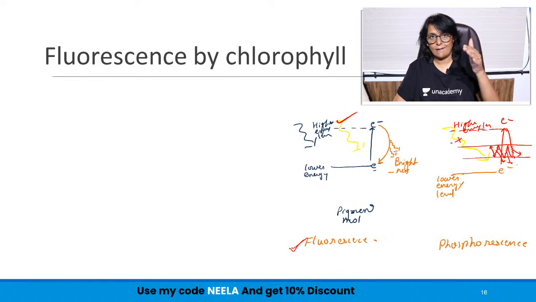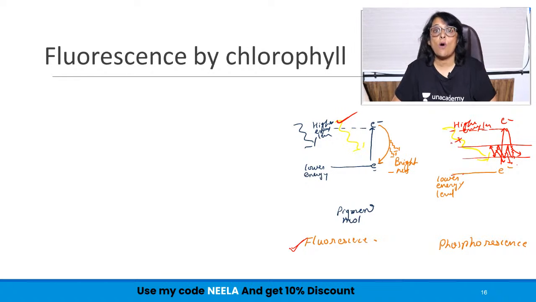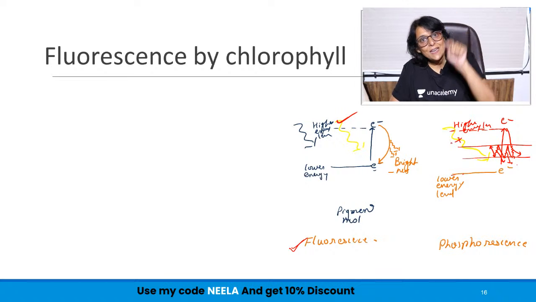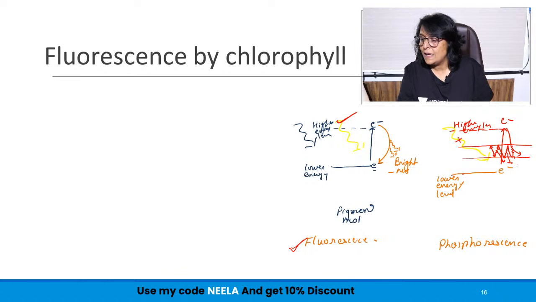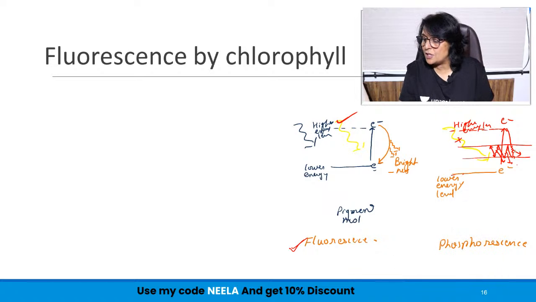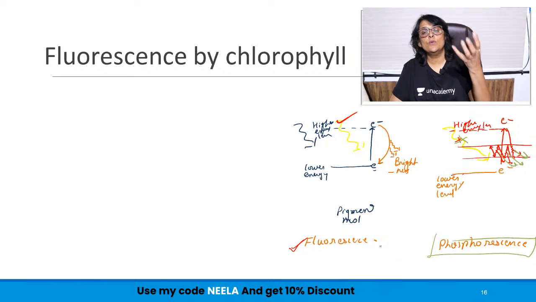Now, in case of phosphorescence, suppose we remove this source of light. So, the electron got excited, it gets into transition and remains there for some time. Even if the source of light is cut off, because the electron is moving in the transition band, whenever it comes down in the transition band, it releases that energy. And when it releases that energy, it will be seen in the form of a glow even after the source of light is cut off. This is called phosphorescence.